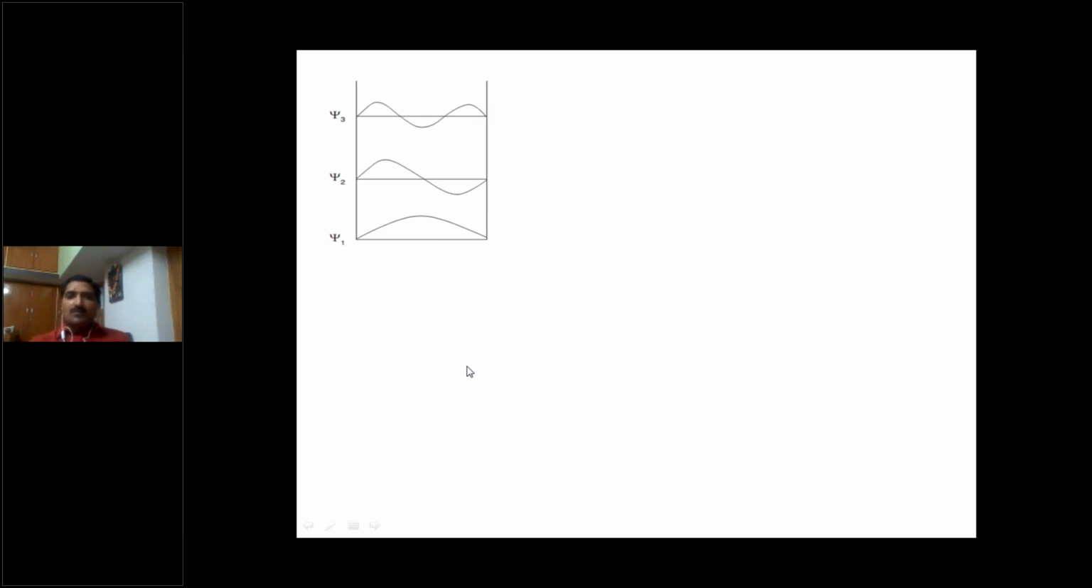So the probability function, modulus of psi square, gives the probability of finding the particle. So in this half maximum, the probability of finding the particle in the case of psi 1 is maximum, 1 by 2. Here 1 by 4, 1 by 4. Here, this is the 1/3 probability of finding the particle.